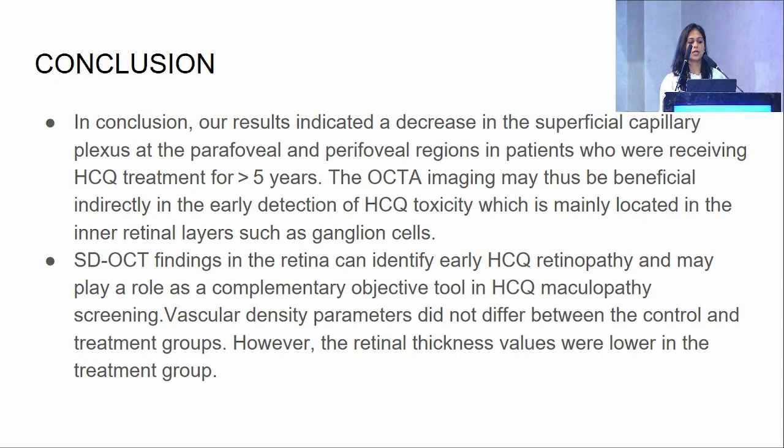In conclusion, our results indicated a decrease in the superficial capillary plexus at the parafoveal and perifoveal regions in patients who were receiving HCQ treatment for greater than 5 years. The OCTA imaging may thus be beneficial indirectly in early detection of HCQ toxicity, which is mainly located in the inner retinal layer such as ganglion cells.